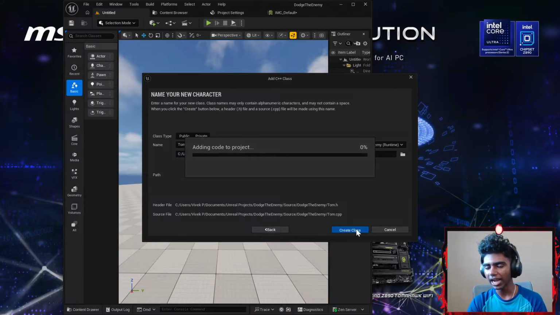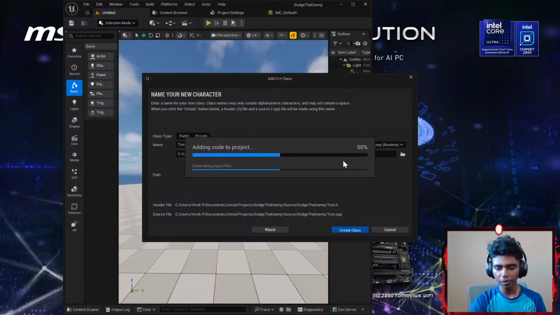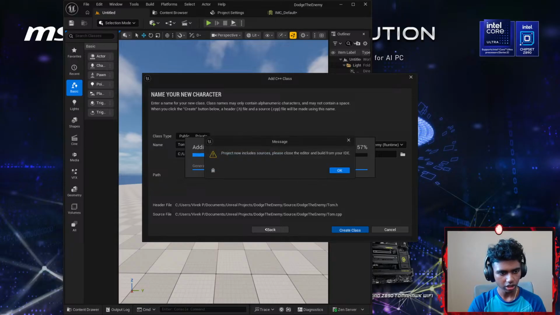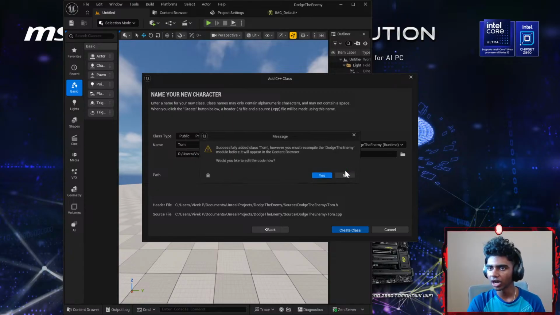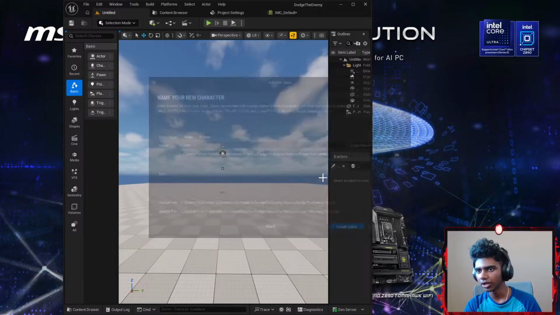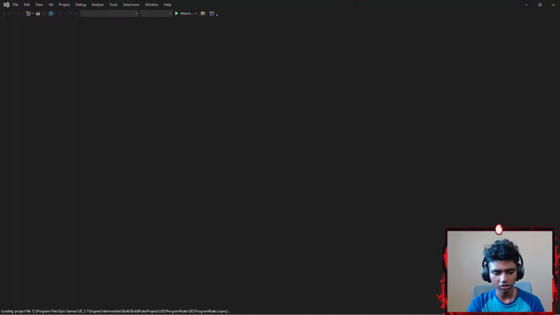Okay, that's it. Let's go ahead and add code to project. This is gonna open my Visual Studio. Let's wait for my Visual Studio to open real quick. There we go. So a project now includes sources. Please close the editor and build from your IDE. Okay, I guess I could do it. There we go. Please close your editor.